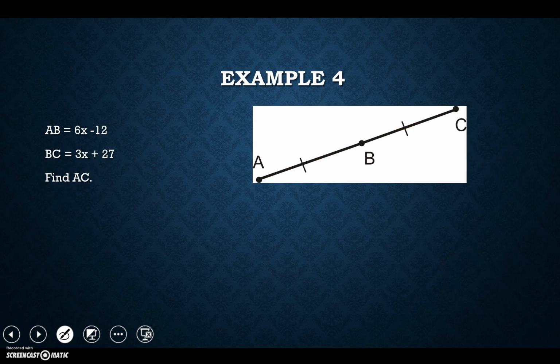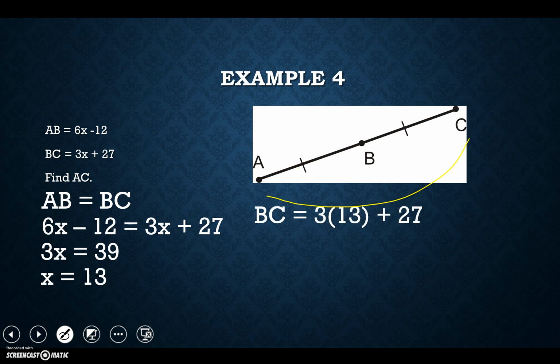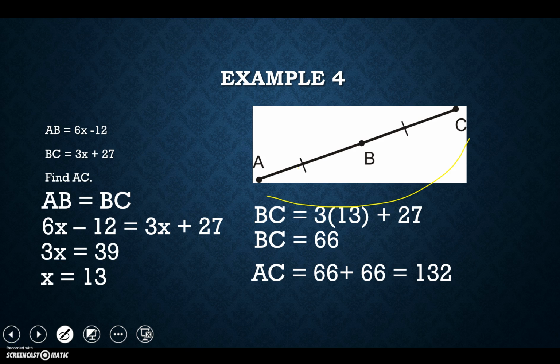Our final example here would be this one. Using that same thing, I'm giving you some information about AB and BC. I want to know what's the length of AC. Well, given this, knowing that these two pieces are congruent, I'm going to set them equal to each other, and I'm going to solve for x. Okay, I hope this was a good basic. Oh, we want to take everything and put it back in. Sorry, I actually want to find the AC. I know that they're going to be the same length, so I'm going to take it and substitute it back in. BC is 66, so AC is 132.